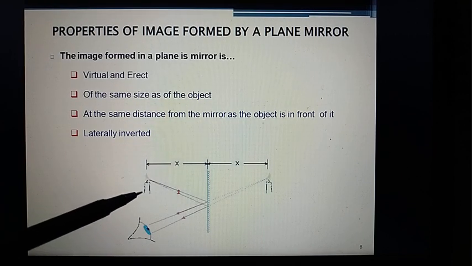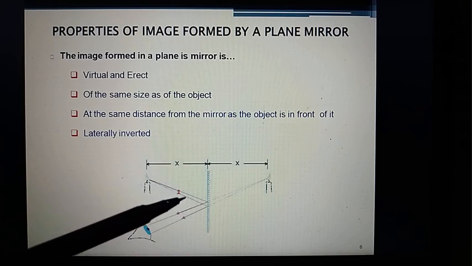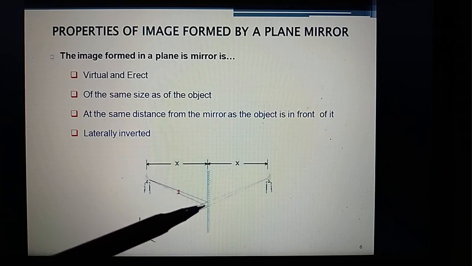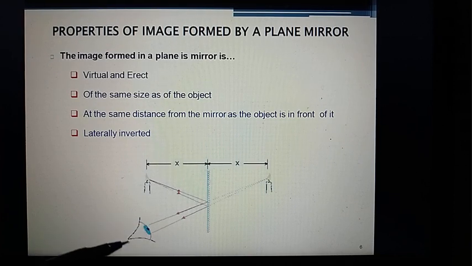Here is the object, which is a candle in this picture. Rays are coming from the source and strike the reflecting surface. Upon striking, they reflect back, and the human eye or any detector can catch the reflected rays.